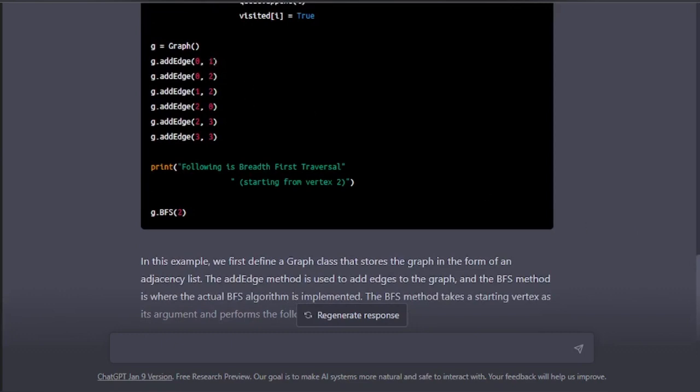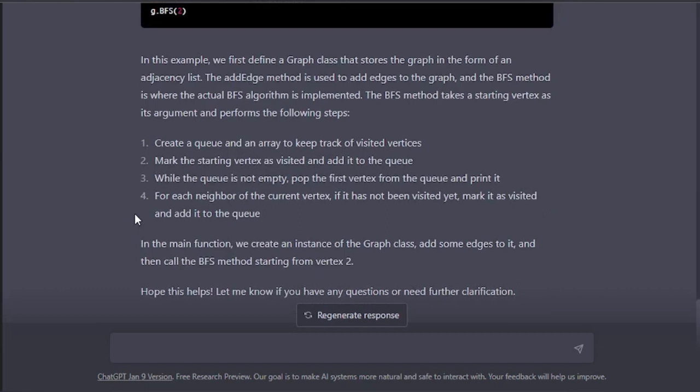Here 0, 1, 0, 2, and what is said as a 2. So it will start from 2, not from 0. We are saying that it will start from 2. So 2 is the starting vertex, and we have to declare it as visited.